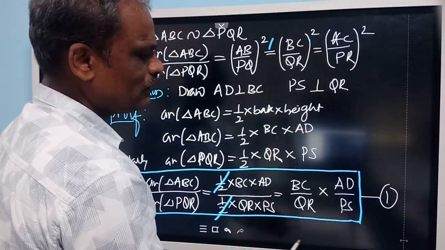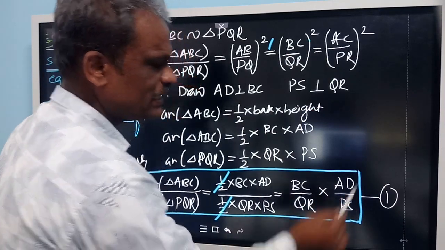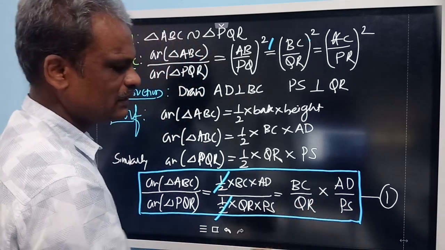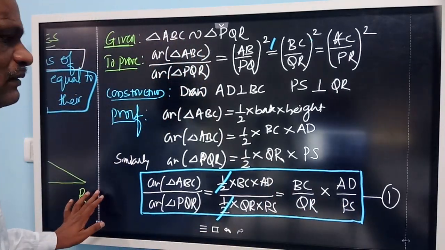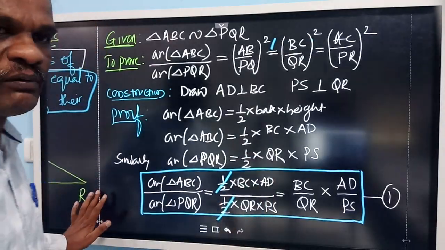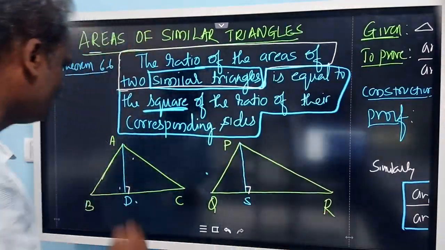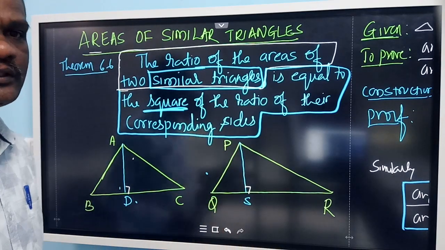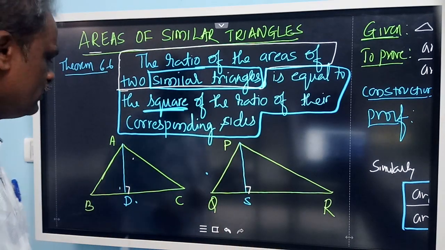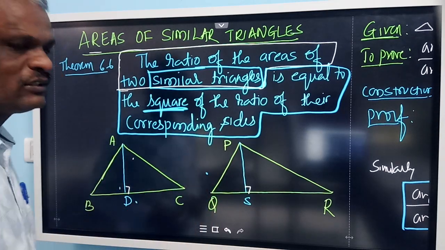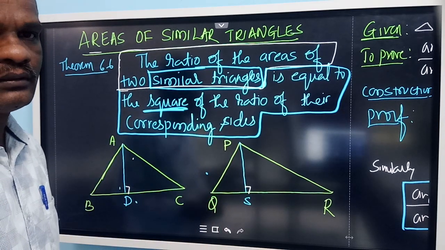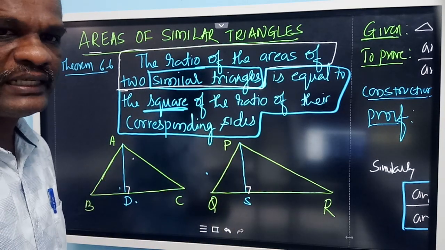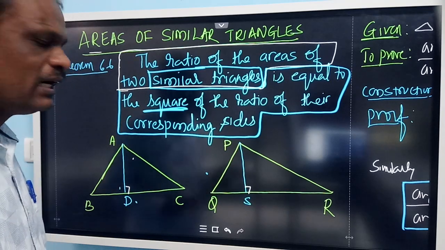If you are able to convert AD by PS into BC by QR, then you will get BC by QR whole square, and your proof is over. Look at this diagram. Can you tell me how you can convert this? If you convert AD by PS as BC by QR, then you will get the answer in one step.